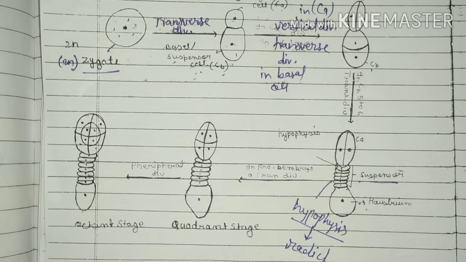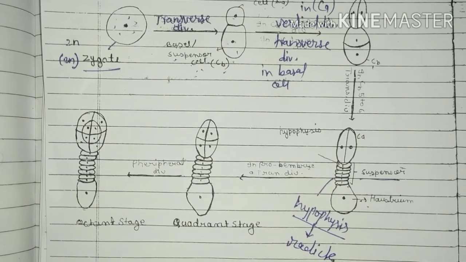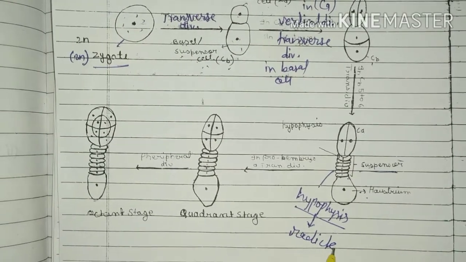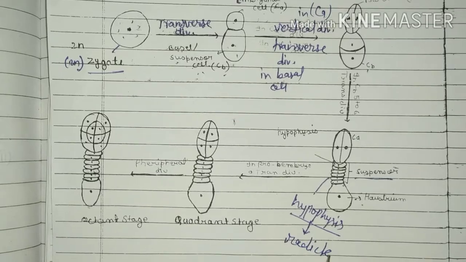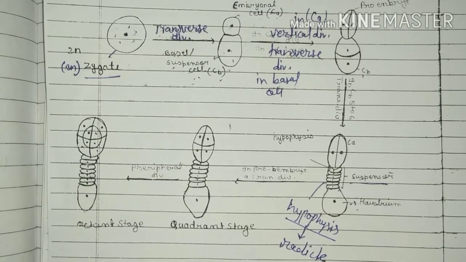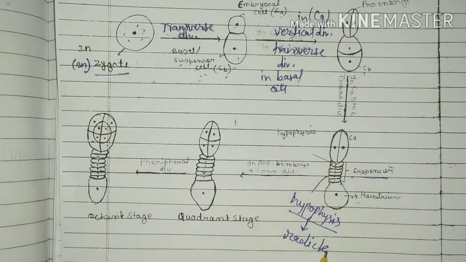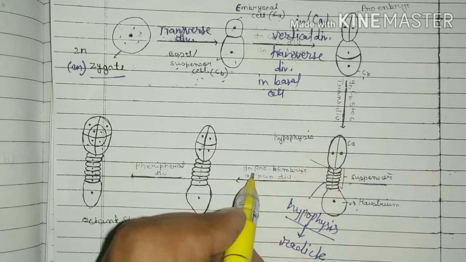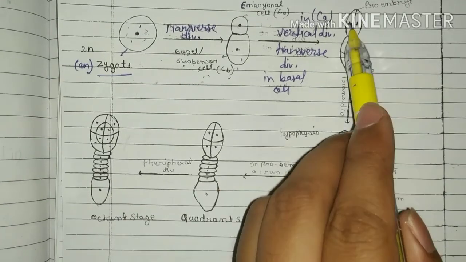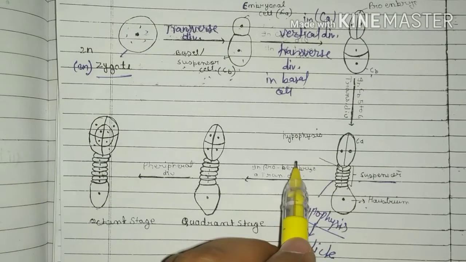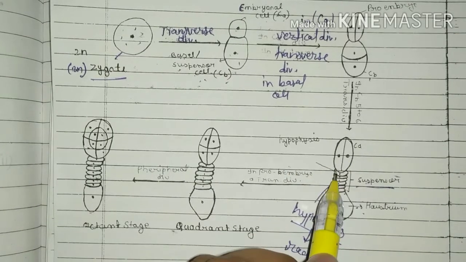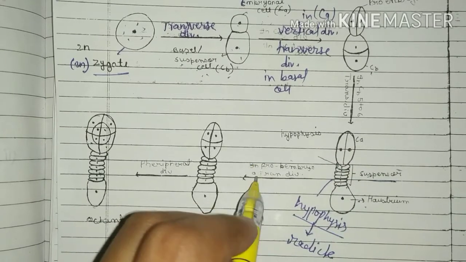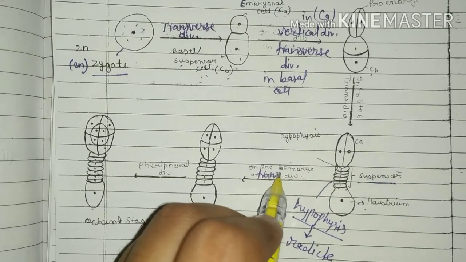And hypophysis cells form the radicle. In the meantime, the two cells formed by vertical division of the terminal cell, or embryonal cells, divide by transverse division and form four embryonal cells, the quadrant stage. The two-celled stage of the embryo is known as the proembryo. It means it is the part of the embryonic cells. Further, the proembryo divides by transverse division